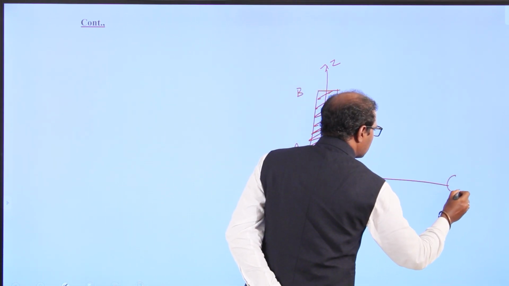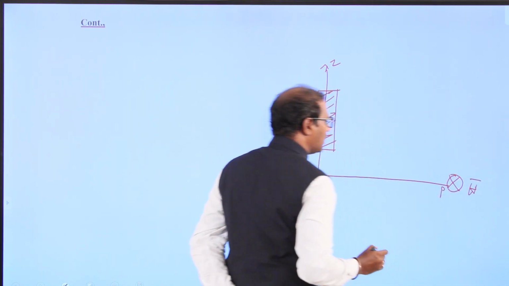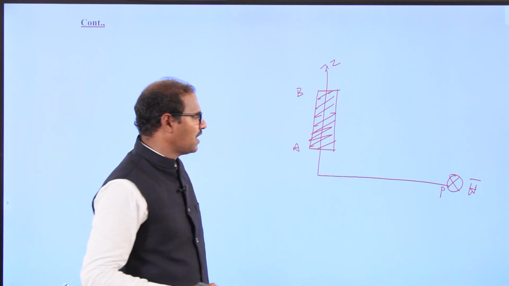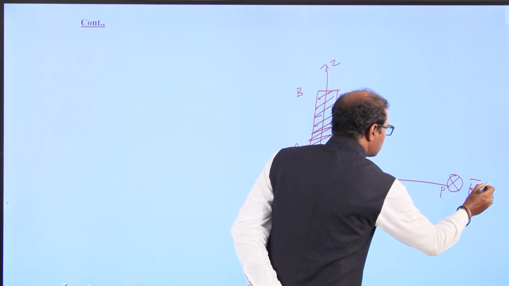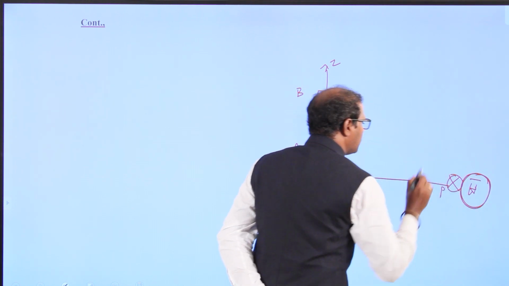This is point P. We have to measure the magnetic field intensity H at point P. This is what we want to find out.